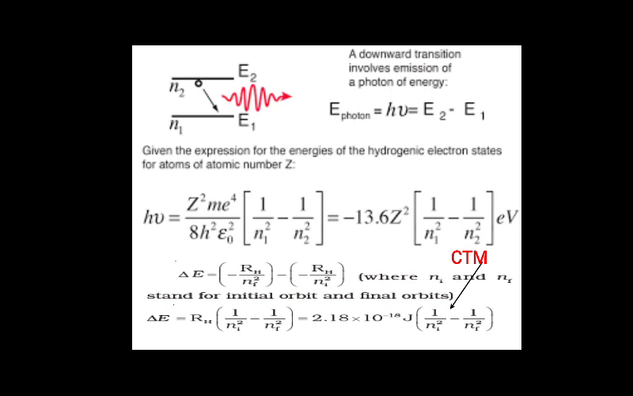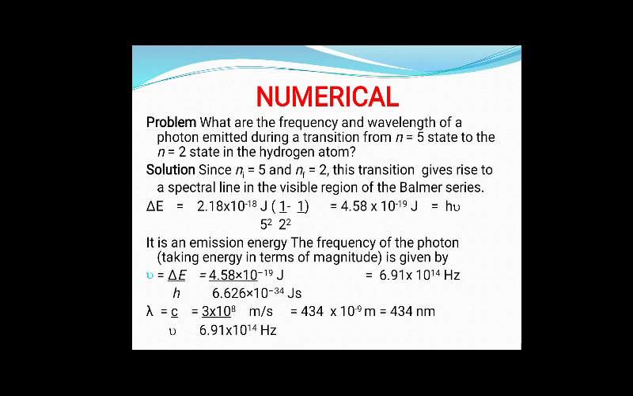So here the value is delta E is equal to 2.18 into 10 raised to the power minus 18 joule into 1 by Ni square minus 1 by Nf square. This formula only you have to remember, that is delta E, the change in energy when an electron jumps from lower to higher or higher to lower. Okay, so that formula is very very important.